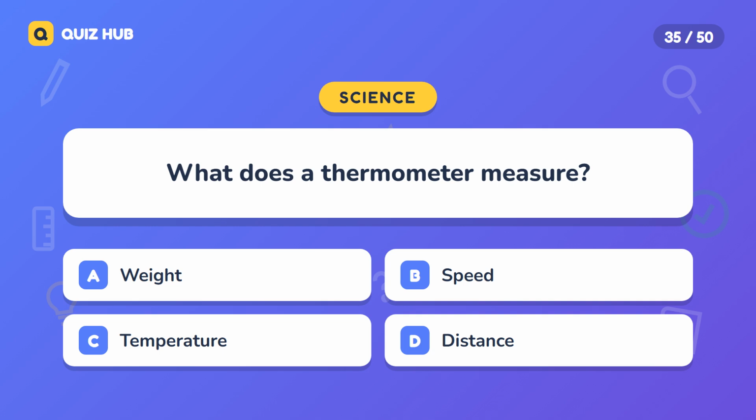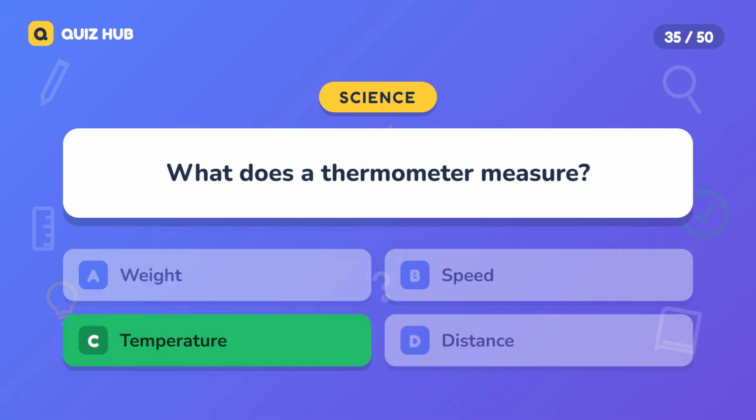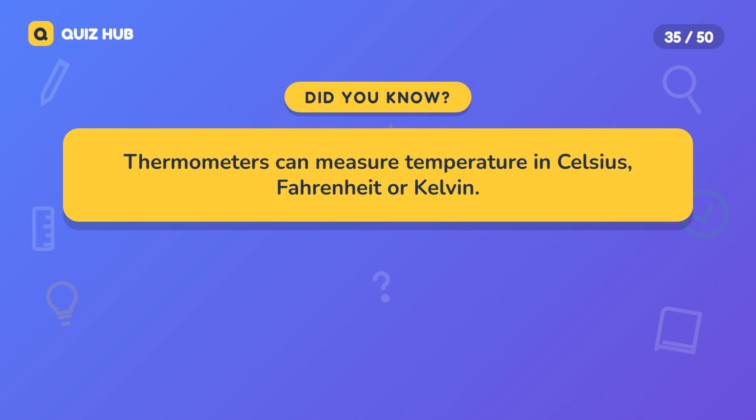Question 35. What does a thermometer measure? A. Weight. B. Speed. C. Temperature. D. Distance. The correct answer is temperature. Thermometers can measure temperature in Celsius, Fahrenheit, or Kelvin.